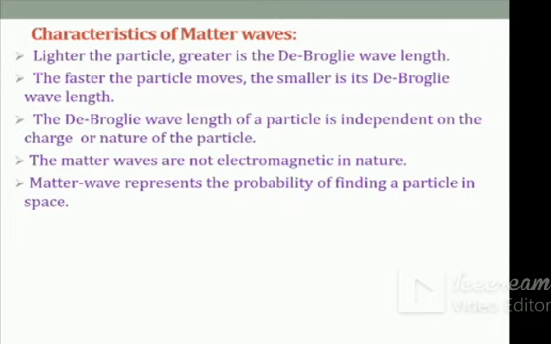Matter waves represent the probability of finding the particle in a given space. It means the concept of matter wave is totally different in comparison with a progressive wave, water waves, or sound waves. The matter wave represents the probability of finding the particle at a particular point in the given space.